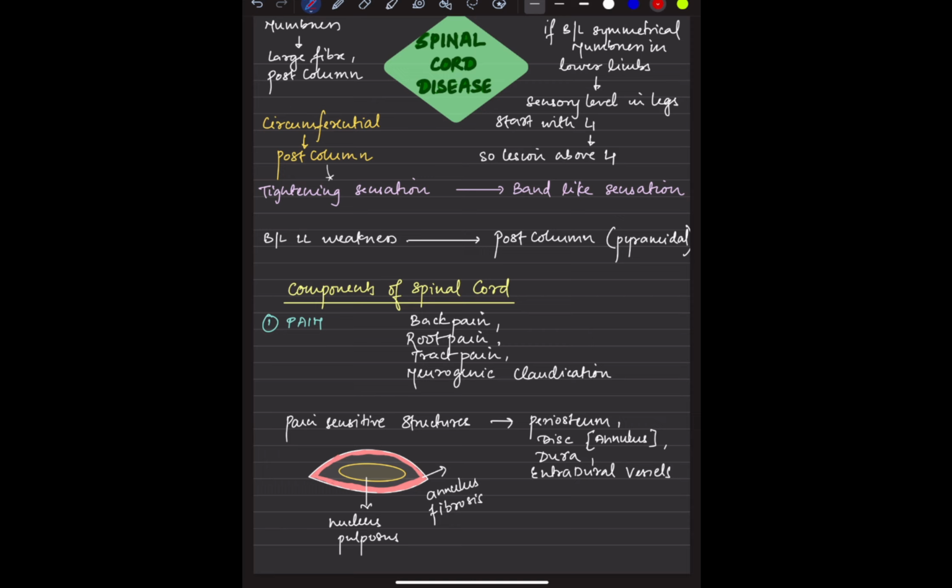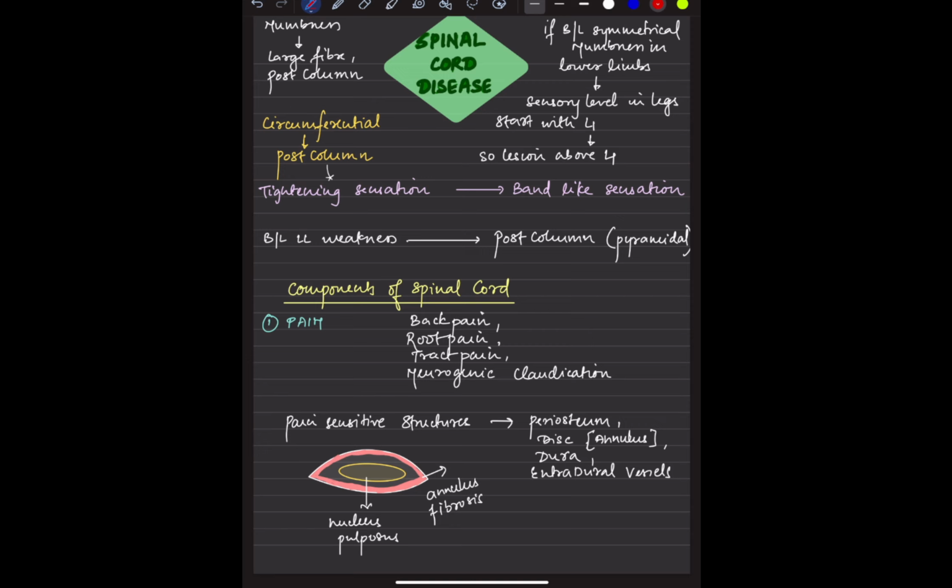Okay. Then, say a patient has bilateral symmetrical numbness in the lower limb. If the entire lower limbs have been involved up to the hip, then we can grossly say that the level is above the L1. Now remember, when it is a spinal cord disease, we have a level to understand. This is very important because it will make localization very easy, and on the MRI we can catch the disease.